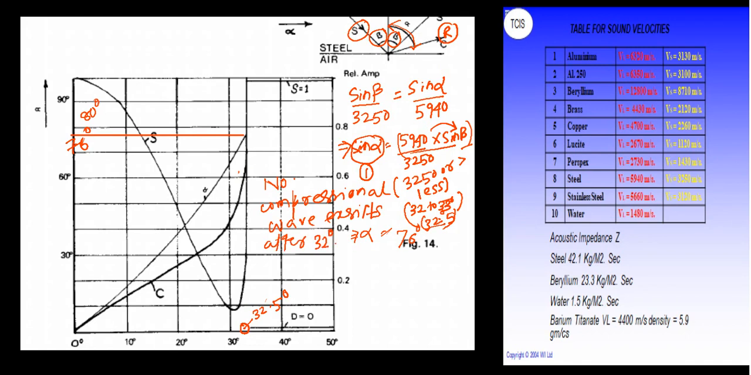So this graph is explaining all that thing. So this 32 degree is the angle of incidence of beta, for which the alpha will have a maximum reflective angle of 76 degree.